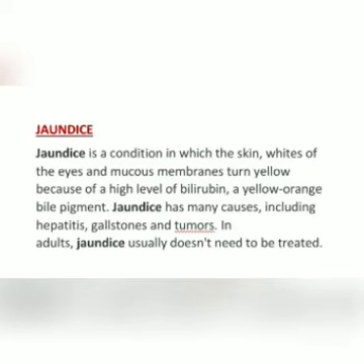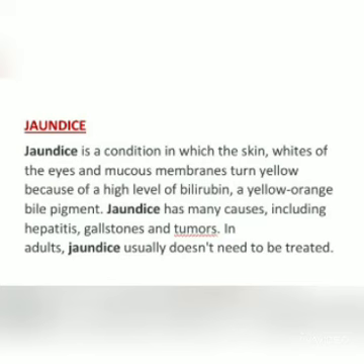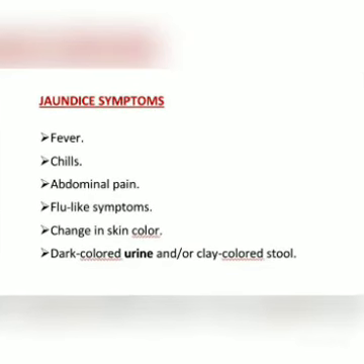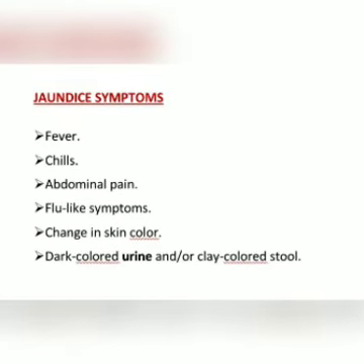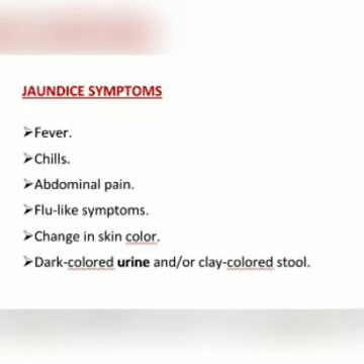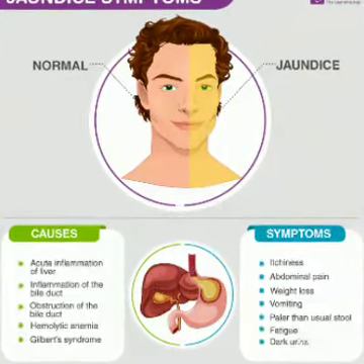Let's start with the definition. Jaundice is a condition in which the skin, whites of the eyes, and the mucous membranes turn yellow because of a high level of bilirubin, a yellow-orange bile pigment. Jaundice has many causes including hepatitis, gallstones, and tumors. Symptoms of jaundice: fever, chills, abdominal pain, flu-like symptoms, change in skin color, dark colored urine or clay colored stools. Causes of jaundice.